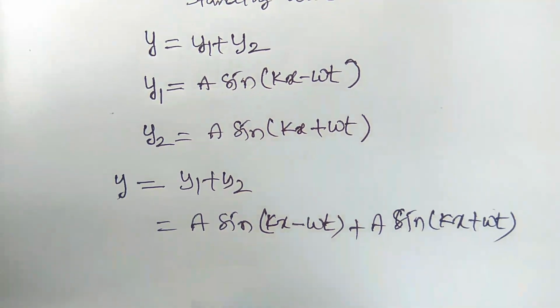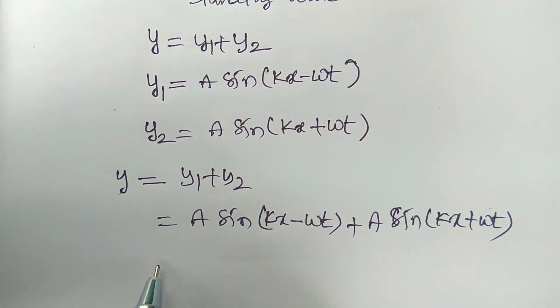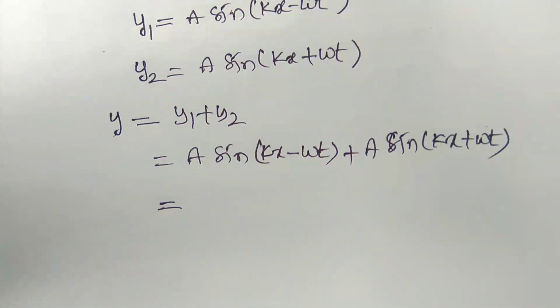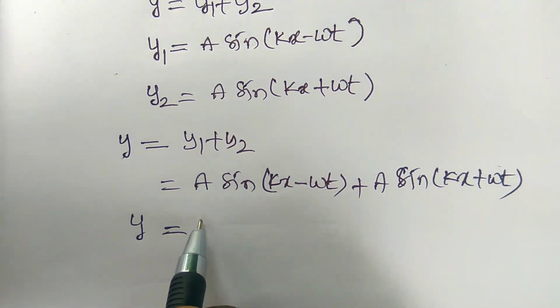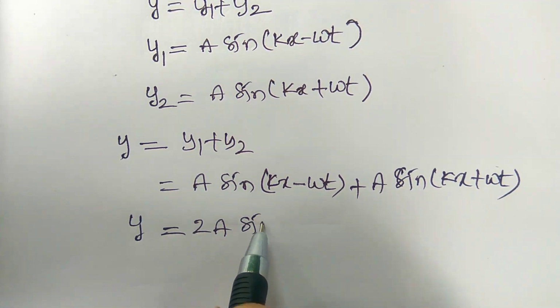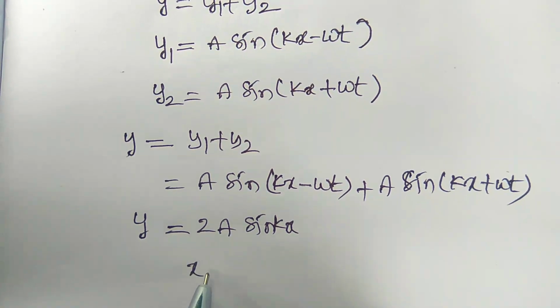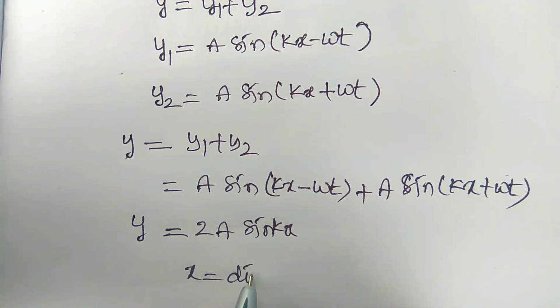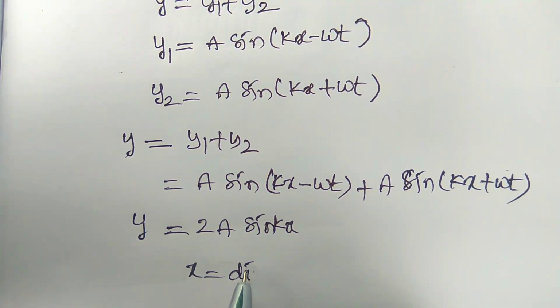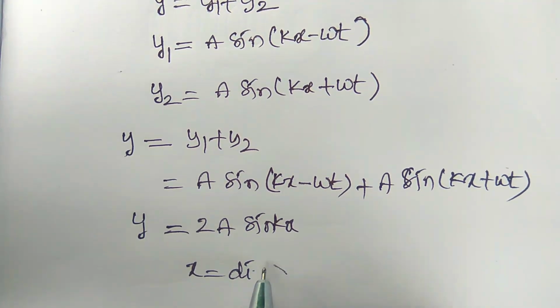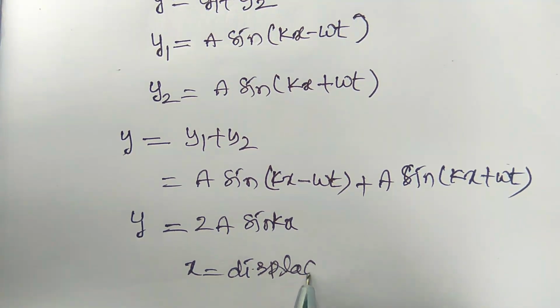So for the trigonometric expansion, we can write the resultant wave as a sin kx. Here x is the displacement, or we can say the displacement of the particle.